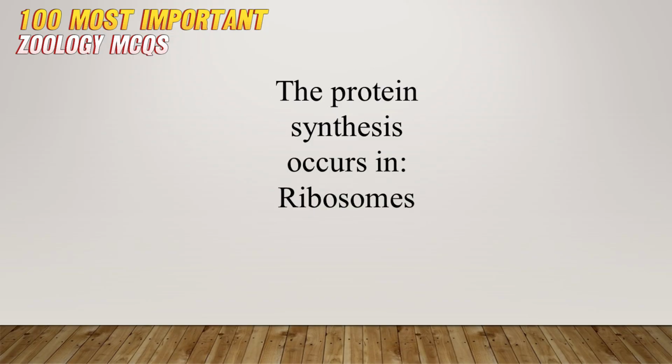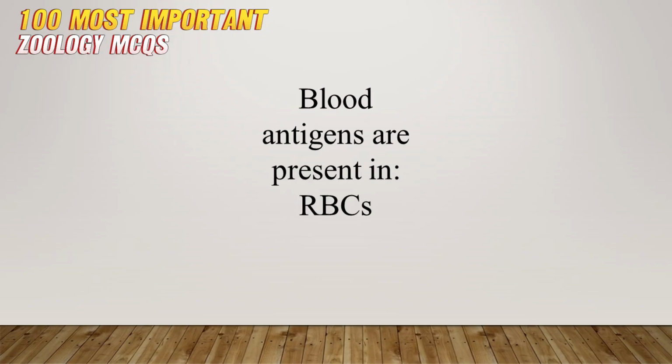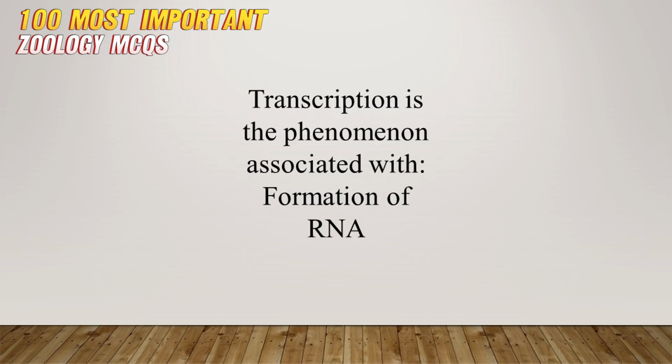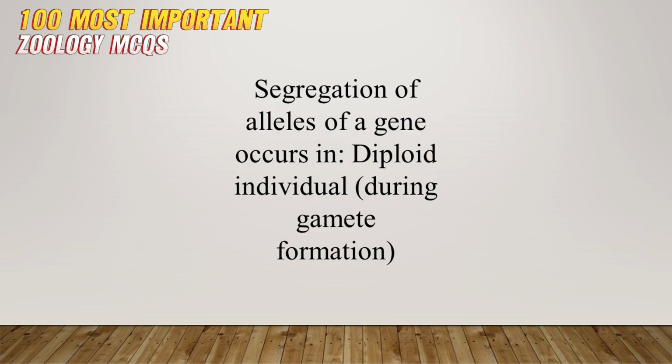Protein synthesis occurs in ribosomes. Blood antigens are present in RBCs. Sex-linked genes are the genes located on X chromosome, some also on Y, but most on X. Transcription is the phenomenon associated with formation of RNA. Segregation of alleles of a gene occurs in a diploid individual during gamete formation.